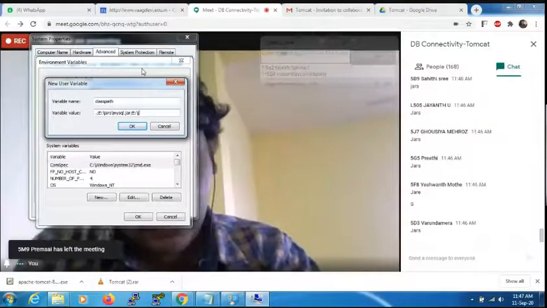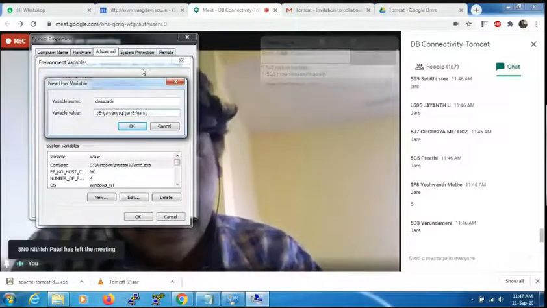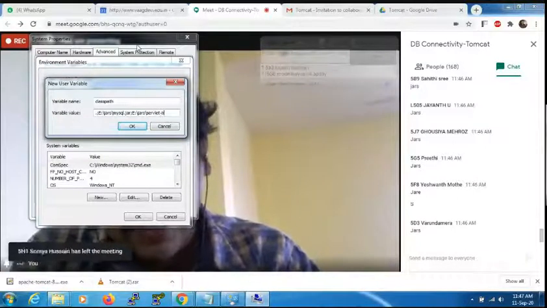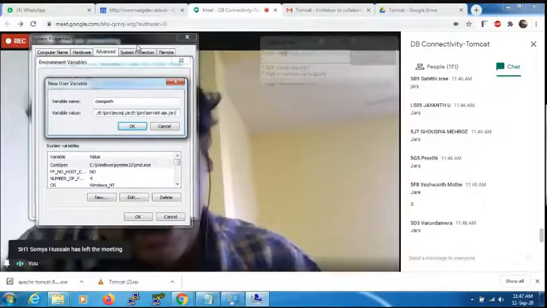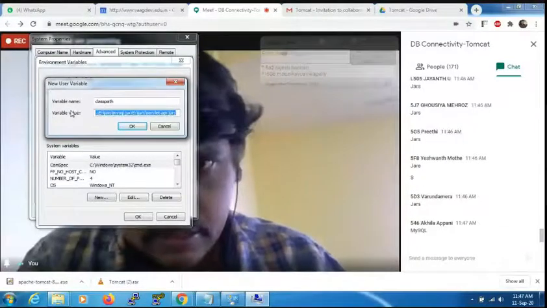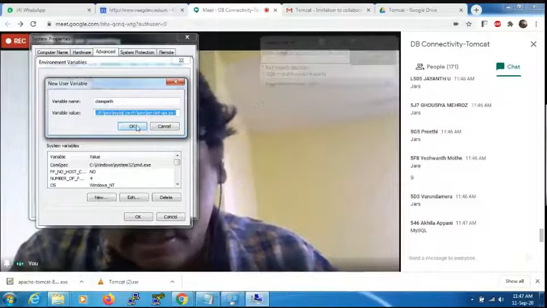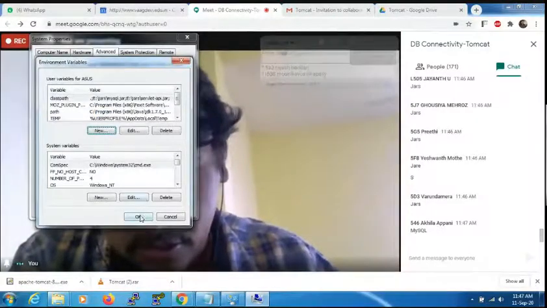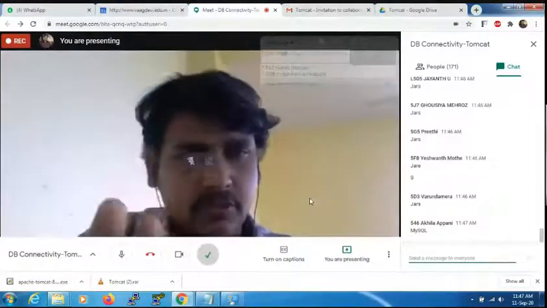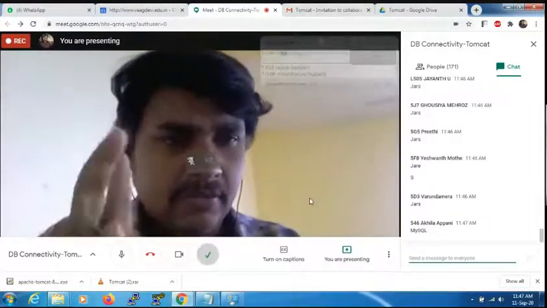Right, go for the jars folder. What is our other file name? Servlet-api.jar. If you cannot see it, I will copy and paste it. Right. Just click OK. Click OK. Click OK. Now I have set up the class path for two things: one for the MySQL database and one for the Tomcat server.